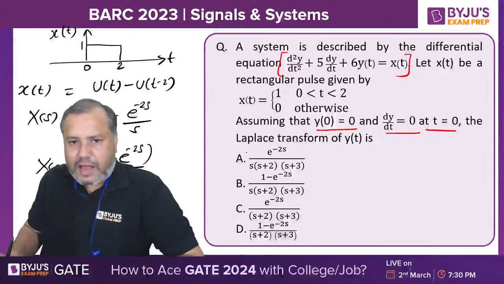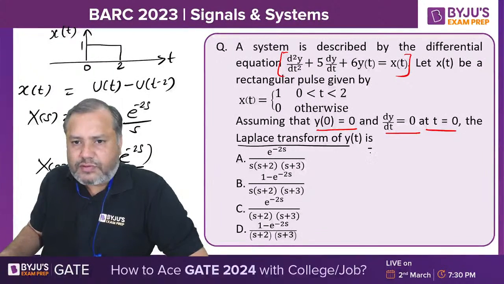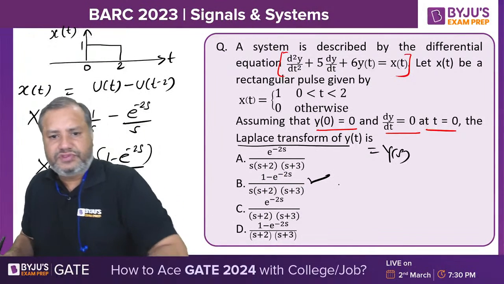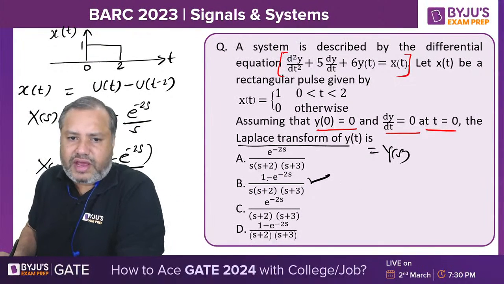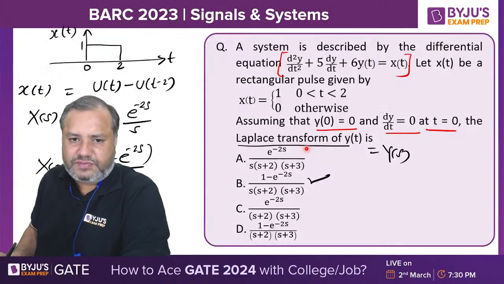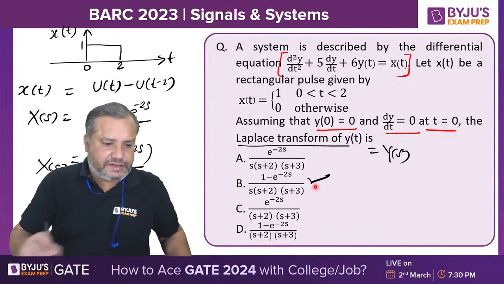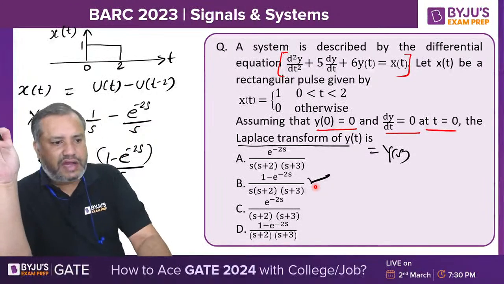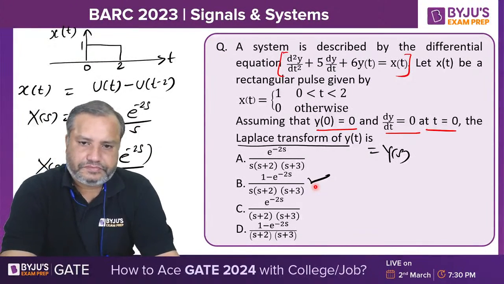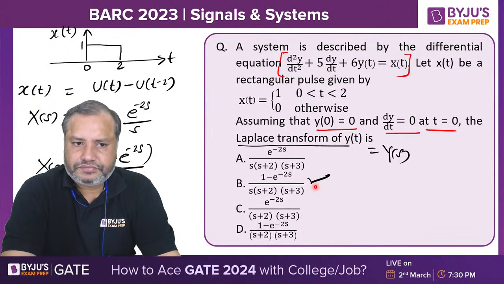We need to find Laplace transform of y of t. Laplace transform of y of t means y of s. So 1 minus e raised to minus 2s, s plus 2, s plus 3. Is it? Check it. 1 minus e raised to minus 2s, 1 minus e raised to minus 2s, s plus 2, s plus 3. Yes, absolutely correct. I need your response on this. Shall I proceed? Yeah.